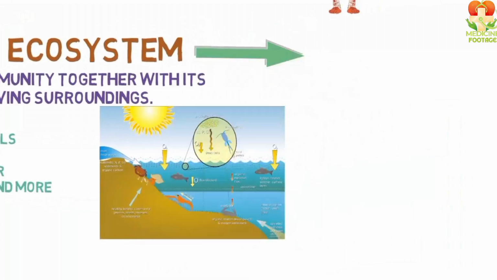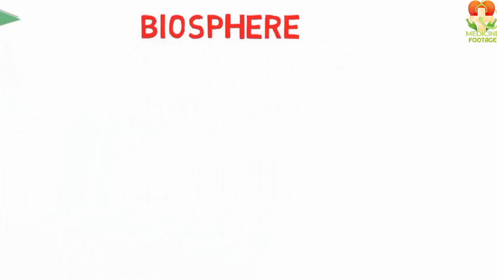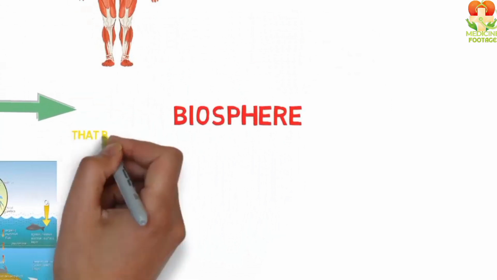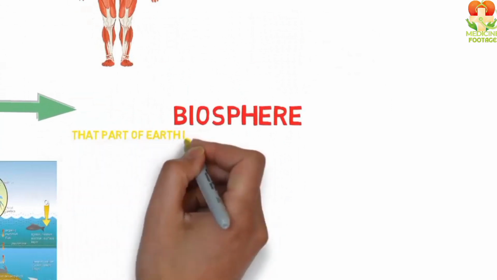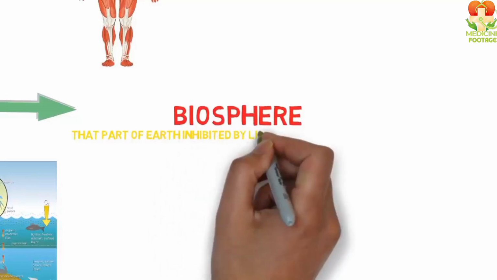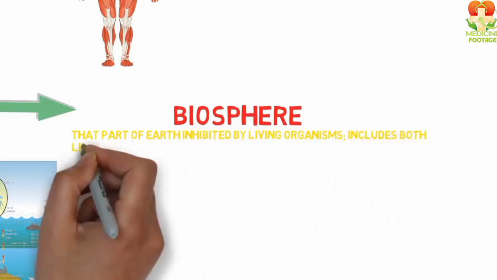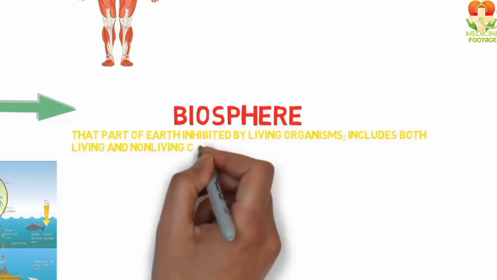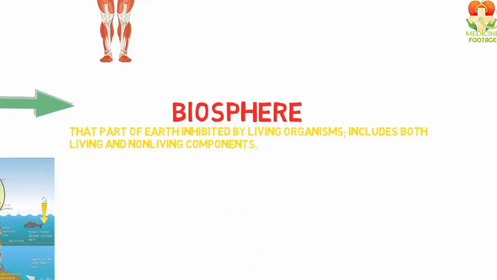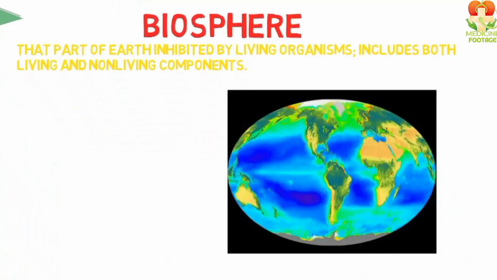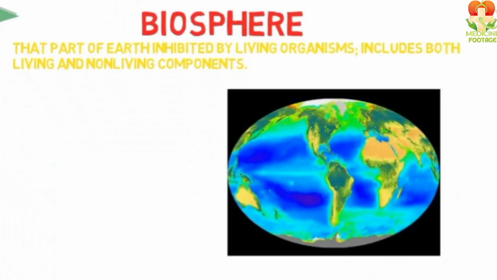The ecosystem itself combines to form the biosphere. Now, bio means life, and sphere refers to the globe, the earth, meaning this globe of the earth, where all the living beings of the world exist. All these living beings together form the biosphere.